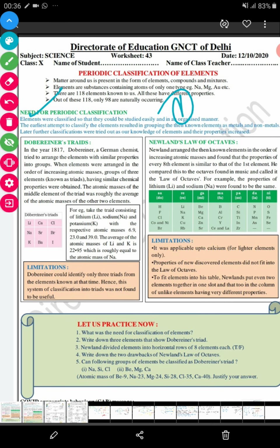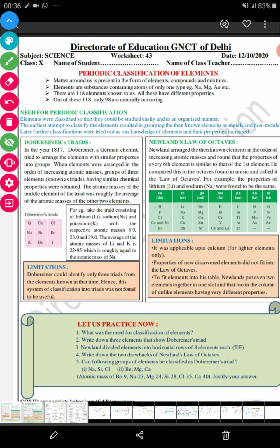And why were the elements classified? So that they could be studied easily and in an organized manner. Write down three elements that show Dobereiner's triad. So you can give any example of this: lithium, sodium, and potassium, or any other also.